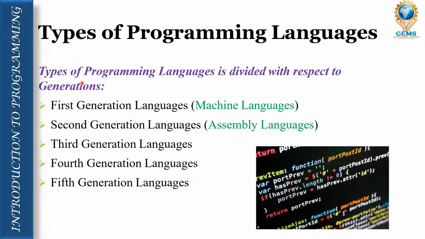We have 5 generations of programming language: first generation, second generation, third generation, fourth generation, and fifth generation language. Dear students, first generation language is also known as machine language, and second generation language is also known as assembly language. So please don't be confused. If anyone says machine language, directly we can say it is a first generation language. Likewise, if anyone says assembly language, then we understand it is a second generation programming language. Now we will see one by one.